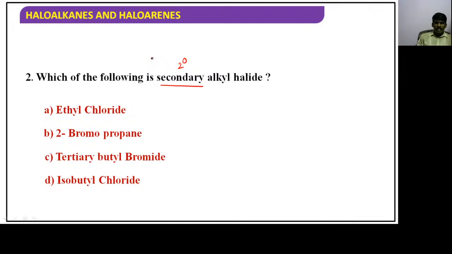Okay, which of the following is secondary alkyl halide? I'm waiting for your answers. I have already displayed the options. I'm disclosing the answer, guys.